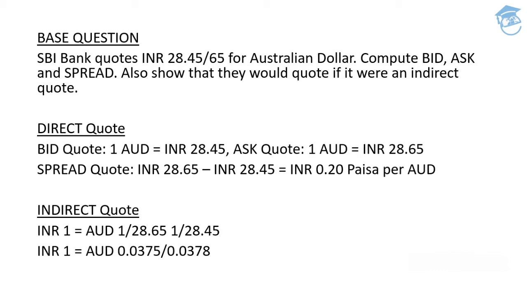Now, in case of indirect quote, the same will get reversed. It's as simple as that. So 1 INR is going to be equal to Australian dollar 1 divided by 28.65. That will be termed as bid, and 1 divided by 28.45, the amount that comes out of that calculation, will be termed as the ask. So in this particular case, the bid would be INR 1 equal to Australian dollar 0.0375, and the ask rate will be 0.0378. So this is the difference between a direct quote and indirect quote.